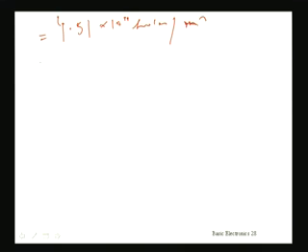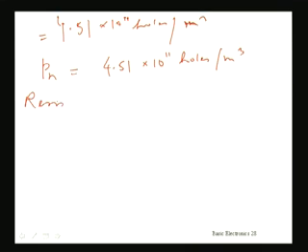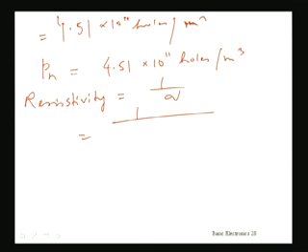So the hole concentration now is 4.51 into 10 to the power 11 holes per meter cube. Now next part, I have to find out resistivity. So resistivity is 1 upon conductivity. So you just replace these values.